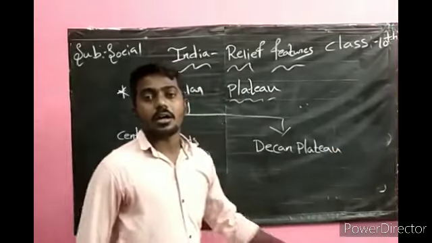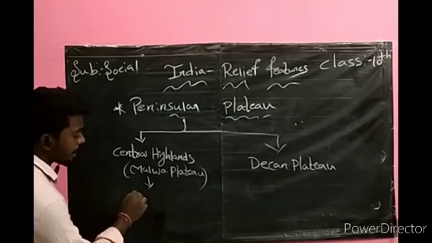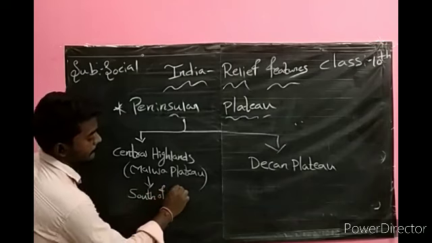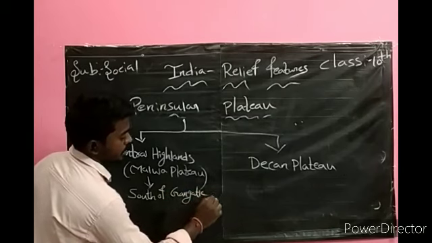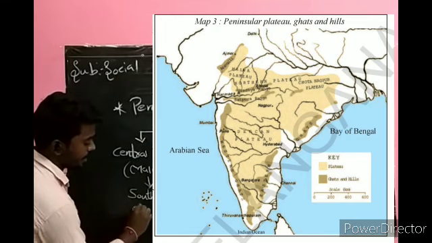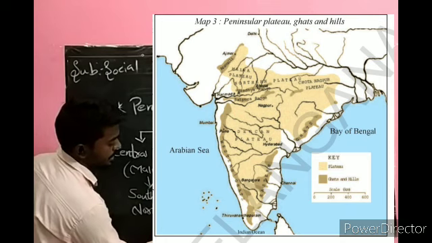We can see the Malwa Plateau south of the Gangetic Plain and north of the Narmada River.